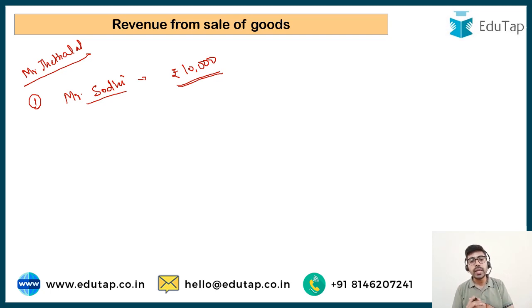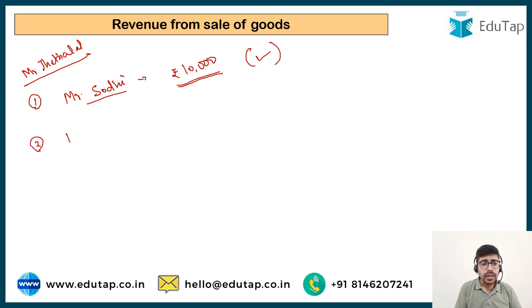Only the amount is still pending to be received, and there is no risk with regard to the amount. It is very certain that Mr. Sodi is going to pay the amount in the evening. It is very certain about it. So now it can be easily said that Mr. Jethalal can book the revenue. The revenue can be easily booked at the time of sale.